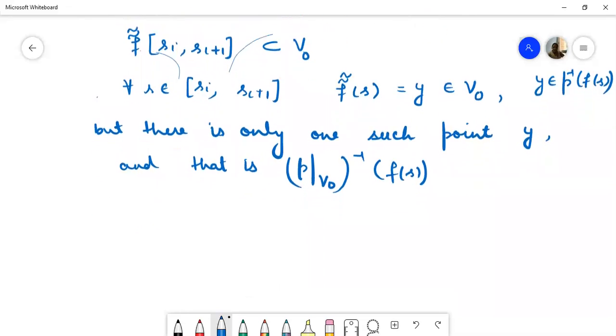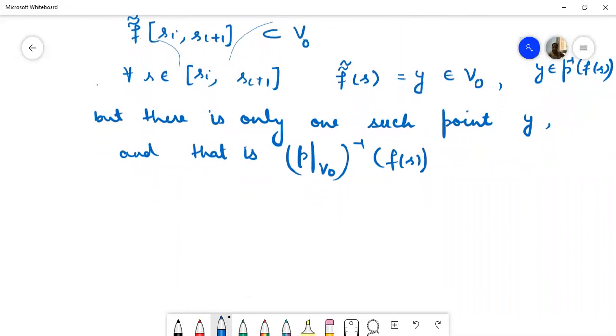And we are saying that F double curl should be equal to only this point Y. So F double curl at S is equal to F curl at S for all S in Si to Si plus 1.